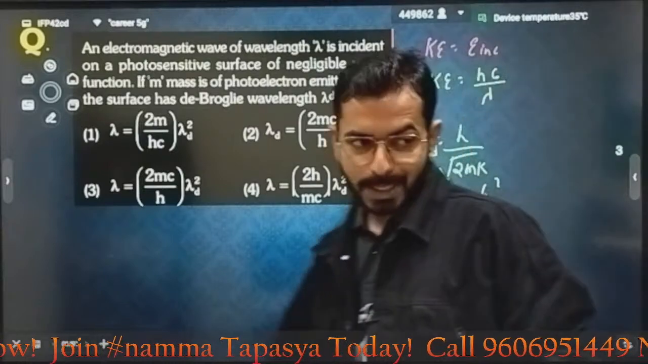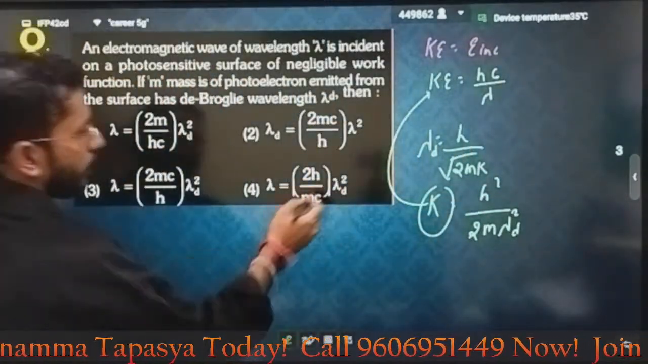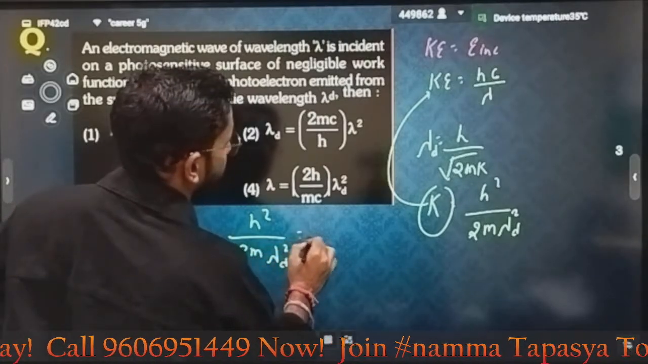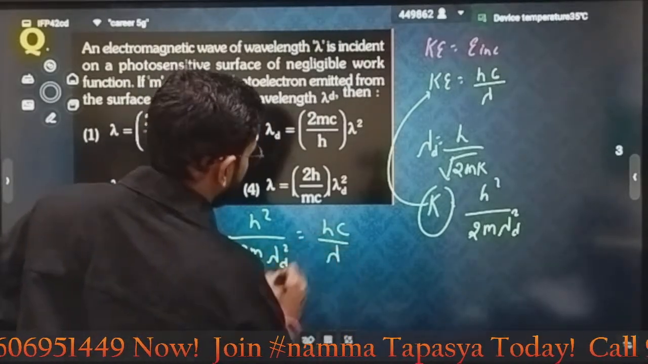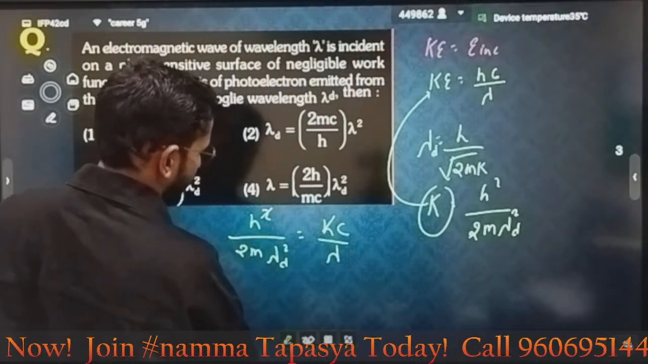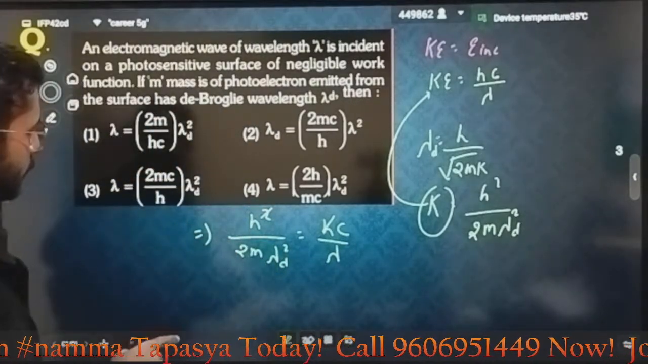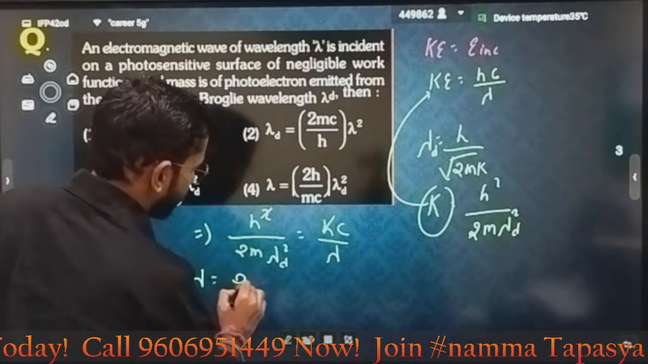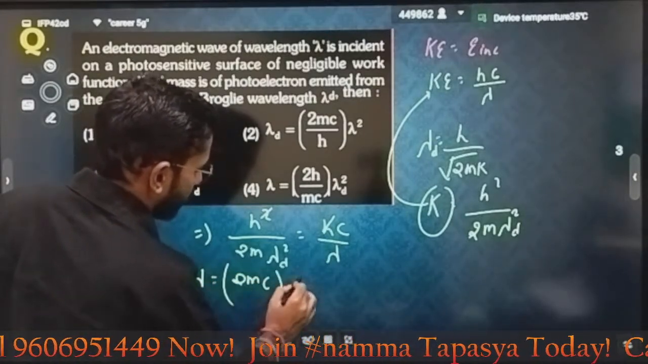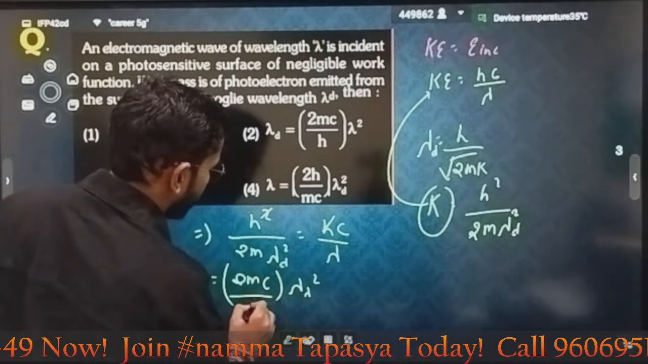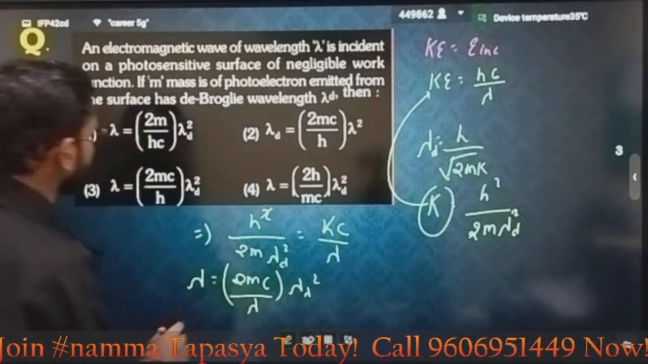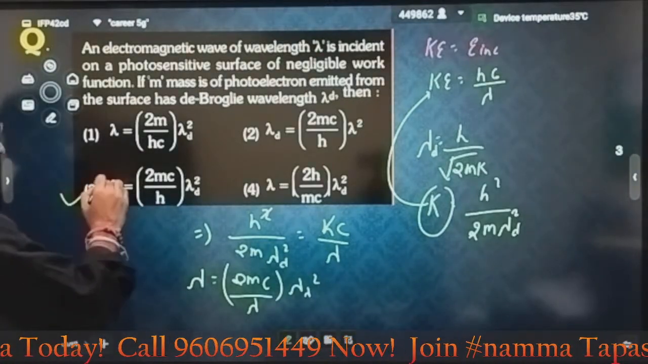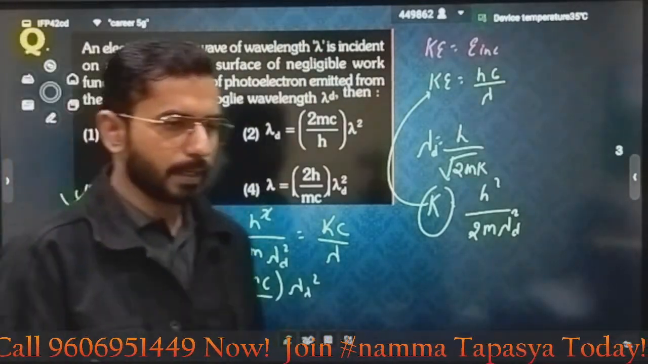If you want to see the complete solution, put it here: h square divided by 2m lambda d square is equal to hc divided by lambda. This h square first gets cancelled out. Now the options are given as lambda and lambda d, that means take lambda here. Lambda is equal to 2mc into lambda d square divided by h, that is 2mc divided by h into lambda d square. Option 3 is correct.